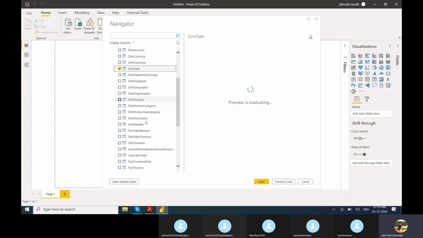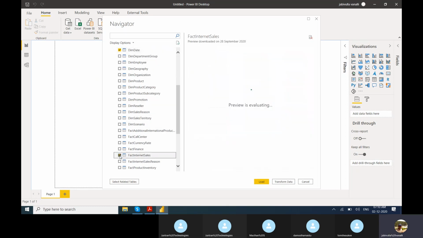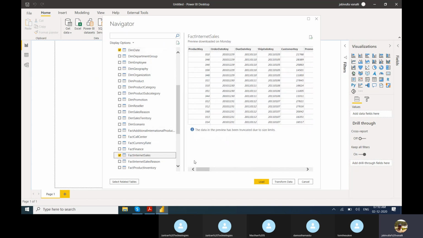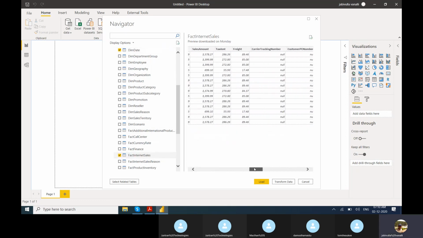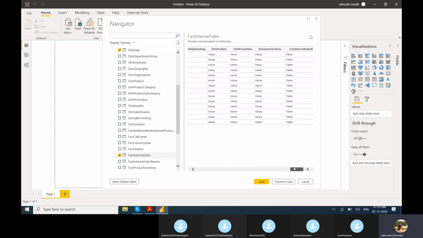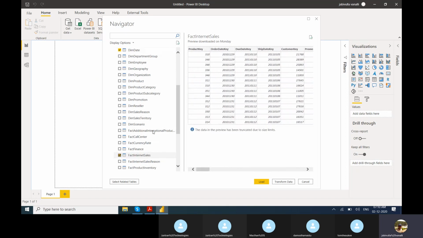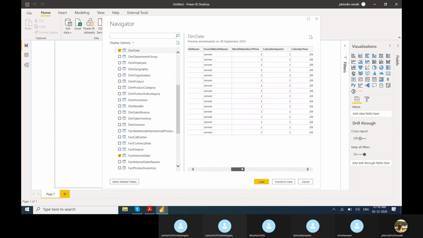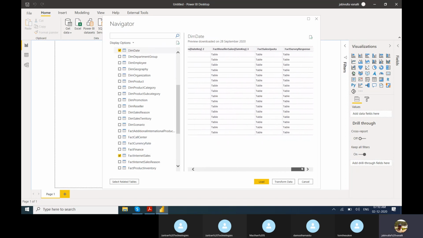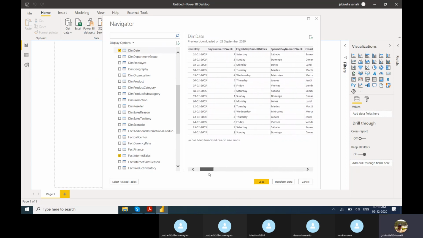I'm taking DimDate and FactInternetSales. See the tables preview. All the data is very clean. There are no null values, there are no blank values. Just click on load.